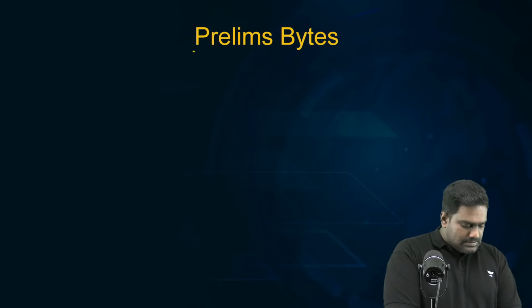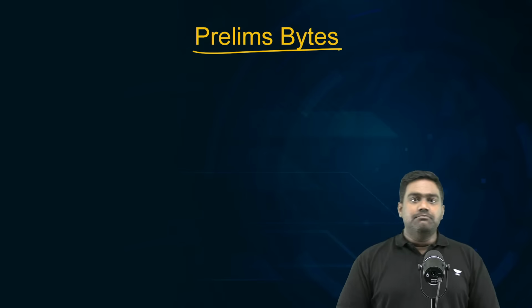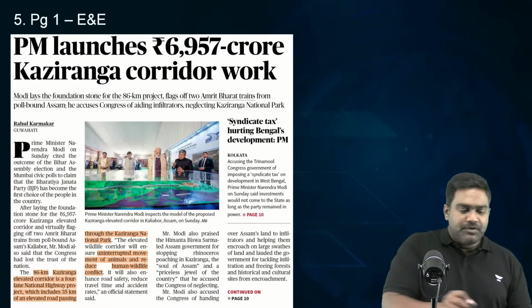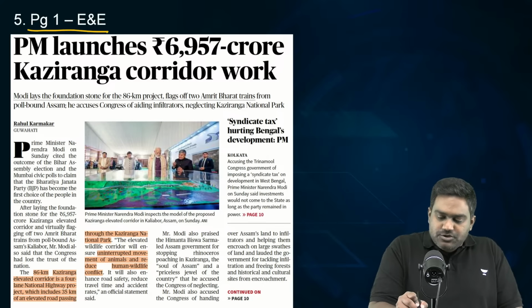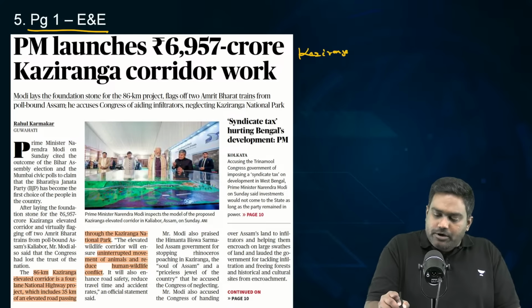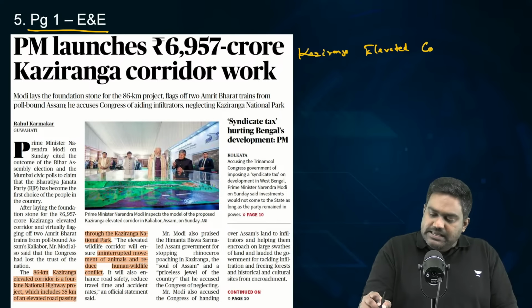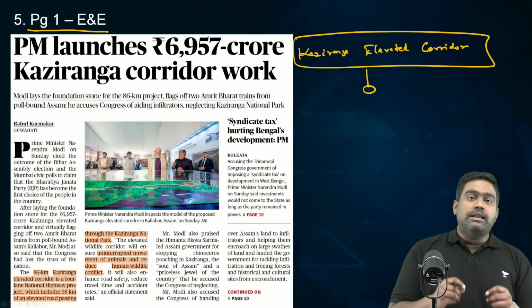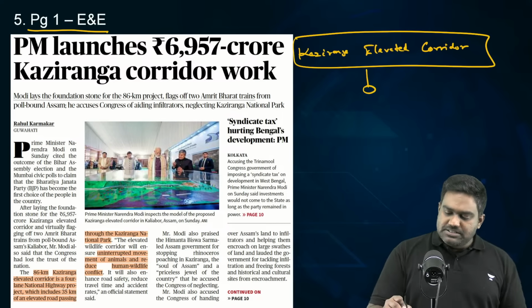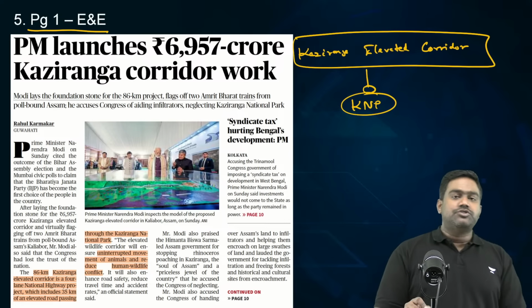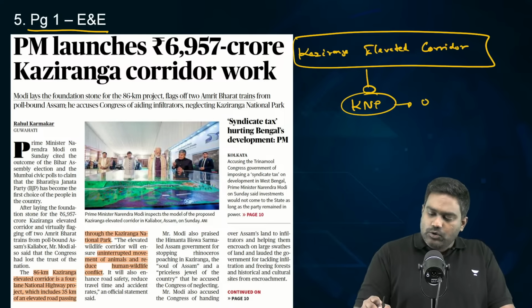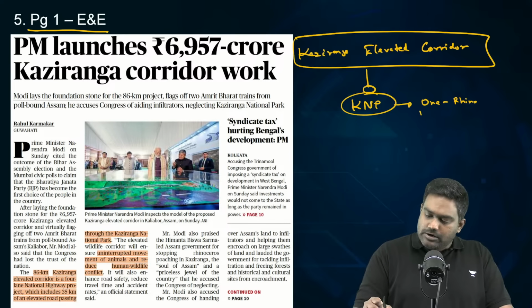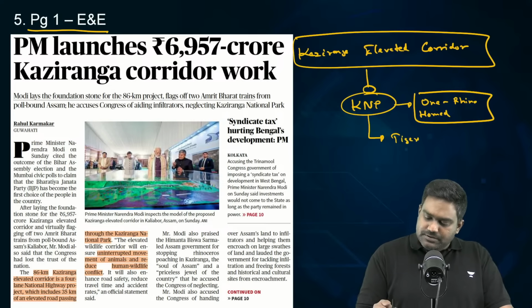Coming to the prelim section, let's take a quick look. We have three important articles, and let's go through them one by one. On the front page, there's an article referring to the Kaziranga elevated corridor. What is the Kaziranga elevated corridor? This is part of a new national highway being built in the northeast. It passes right through Kaziranga National Park, which is known for its rich biodiversity, including the presence of the famed one-horned rhinoceros. Kaziranga is also home to tigers and elephants, along with many other threatened species.